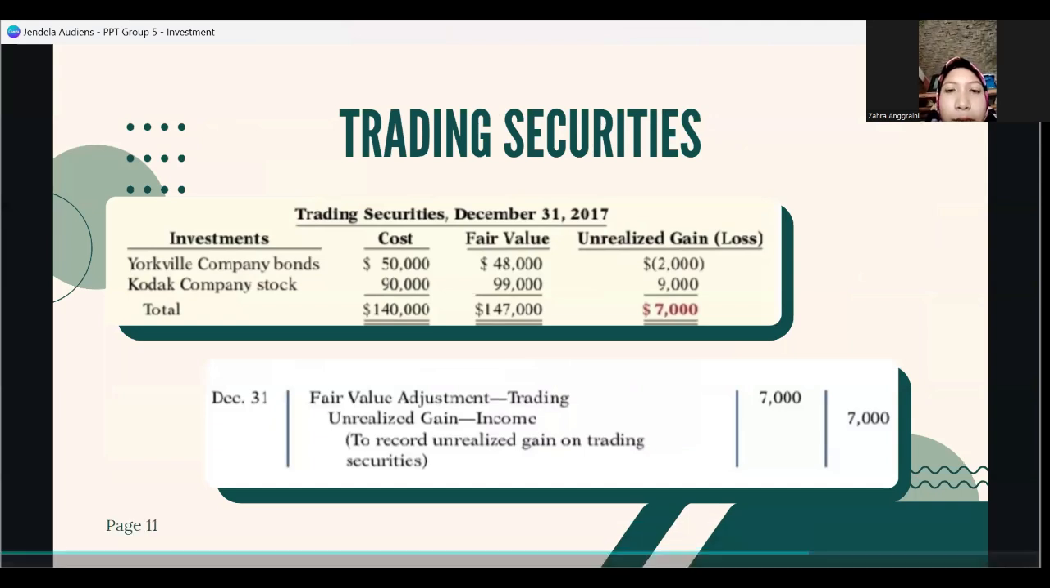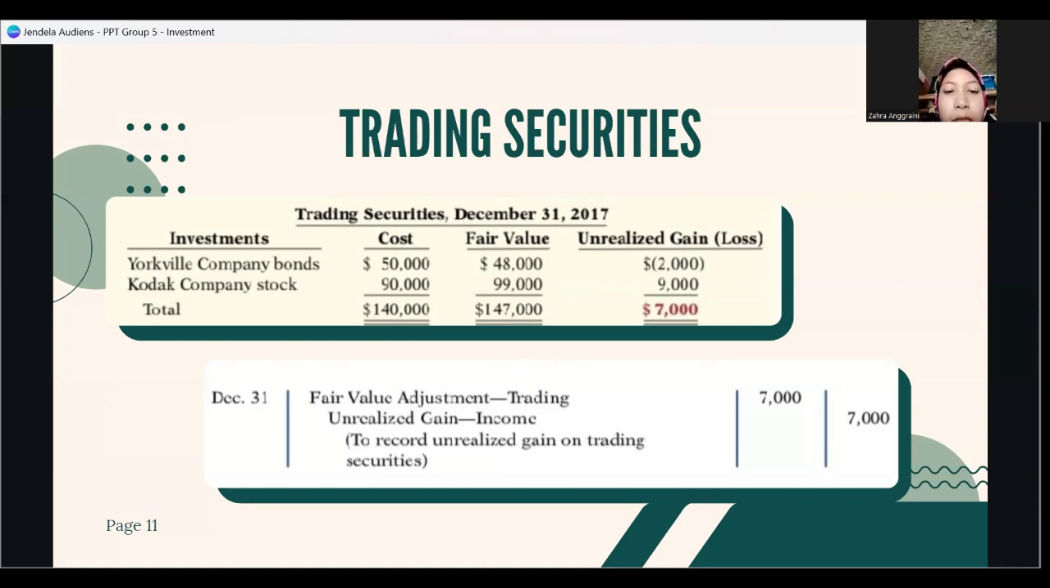Trading securities. Trading means frequent buying and selling. Companies adjust trading securities to fair value at the end of each period, so they report changes from cost as part of net income. The changes are reported as unrealized gains or losses. The unrealized gain or loss is the difference between the total cost of trading securities and the total fair value. The fair value is the amount for which a security could be sold in the normal market.